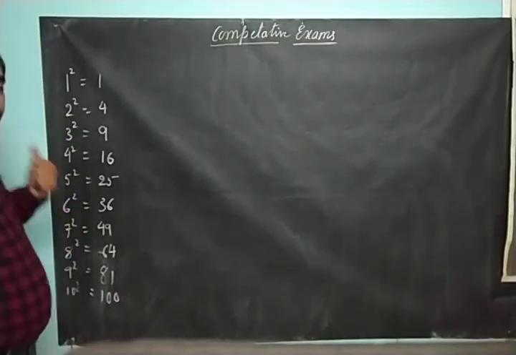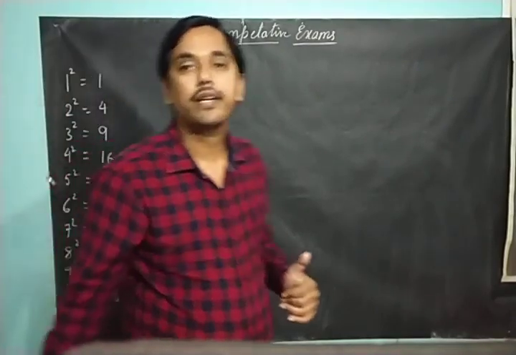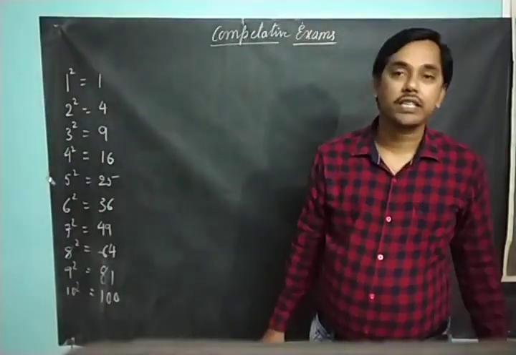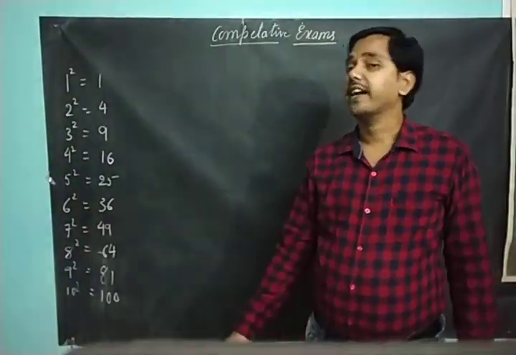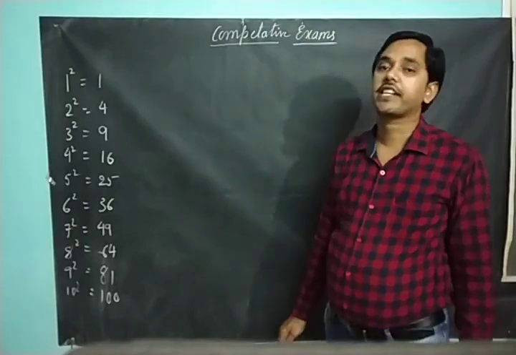If you remember the squares of these first 10 numbers, then you can find the square of any 2 digit number. And I hope everyone knows the squares of the first 10 numbers.